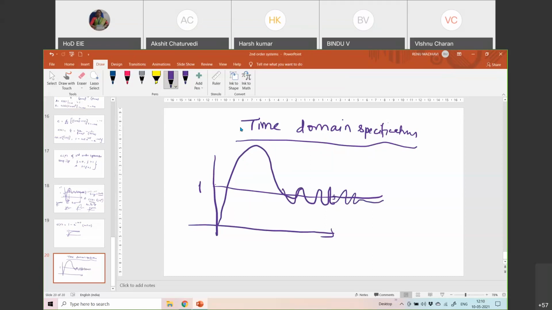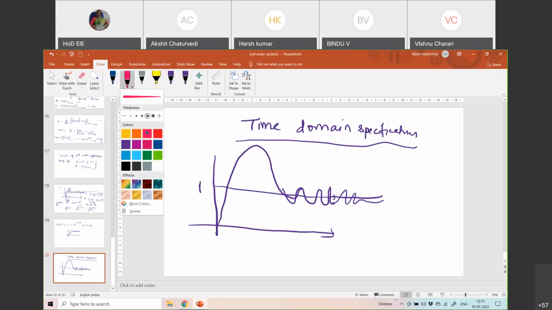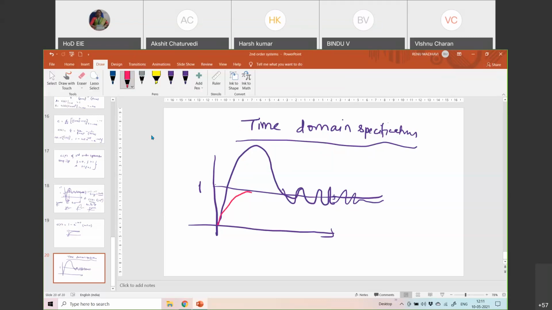This is one case, for the underdamped case. And when zeta is equal to 1, it is trying to reach the final value like this, exponentially.